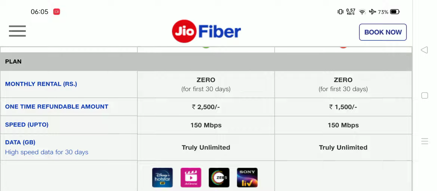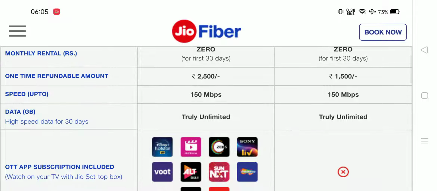Okay, and if I talk about the data, they have written here it's truly unlimited, but it's not totally unlimited. By truly unlimited they mean 3,300 GB per month. That means around 3 TB per month. Okay, but usually no one uses such a high amount of data in a month. I also had an unlimited plan and I used only about 500 to 600 GB, and I used to download and upload a lot and also stream a lot. Okay.